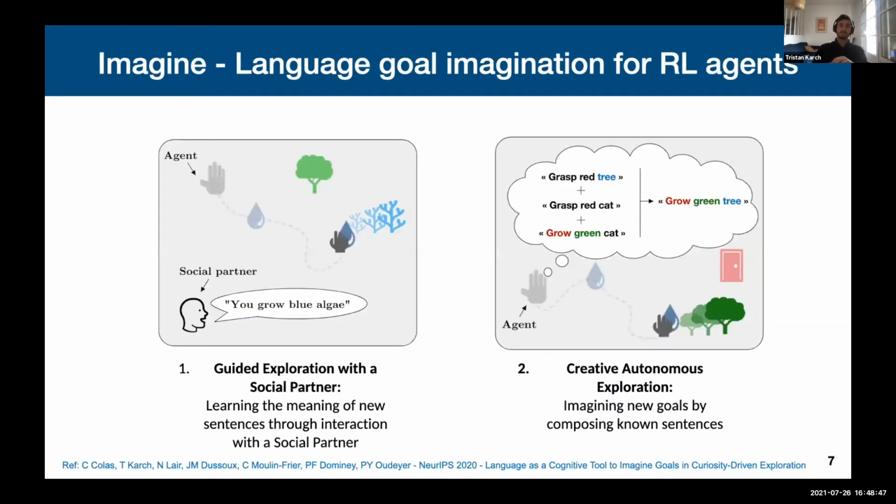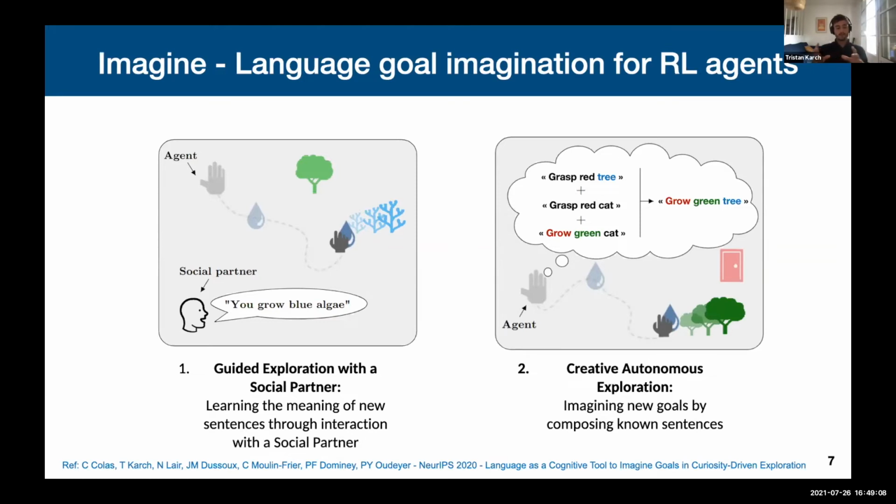This is precisely what we investigated with our learning system that we called Imagine. Imagine is an autotelic agent that has two learning phases. In the first one, it interacts with a social partner in order to learn to represent goals using language.